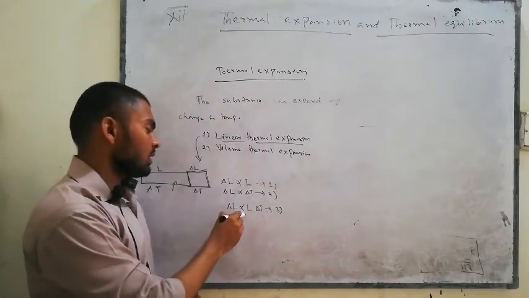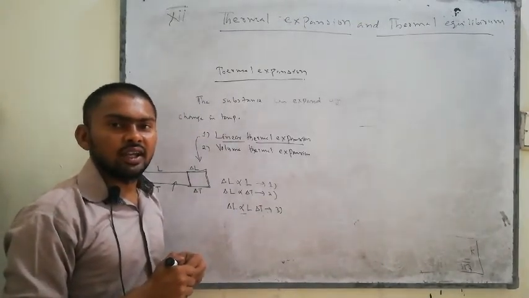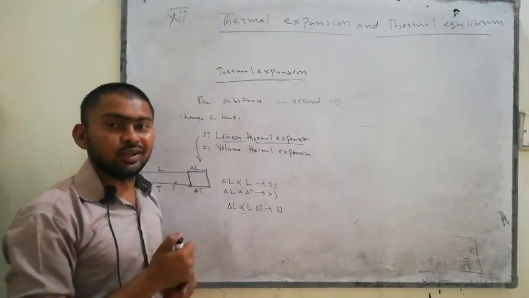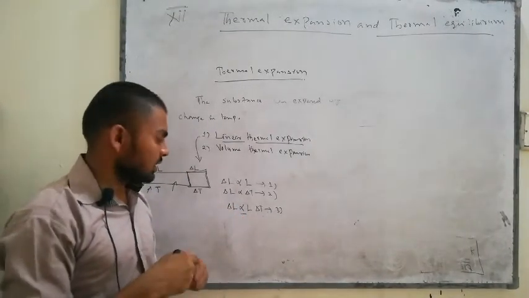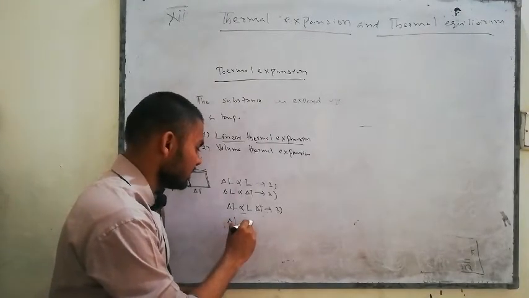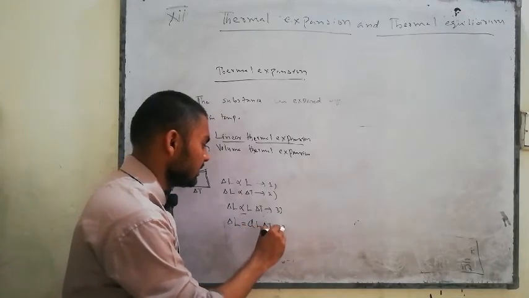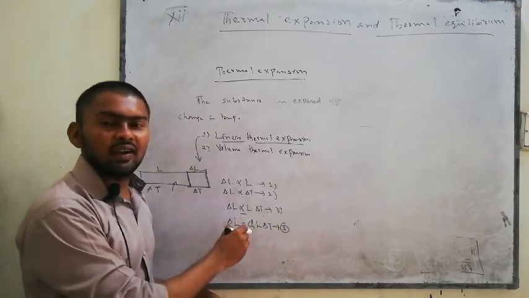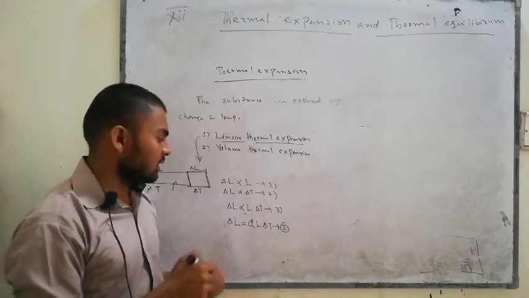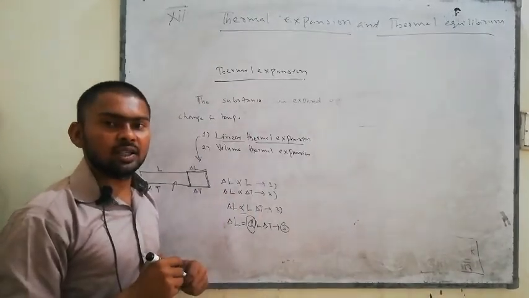Now you know, in any formula we have the proportionality sign. If we remove that proportionality sign, we introduce a new constant. That new constant is known as alpha, the coefficient of linear thermal expansion.